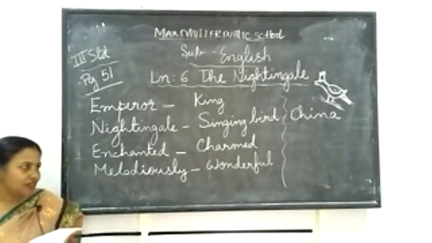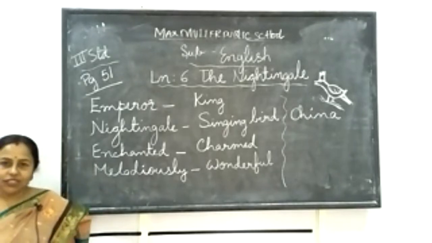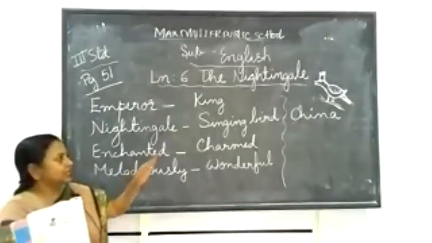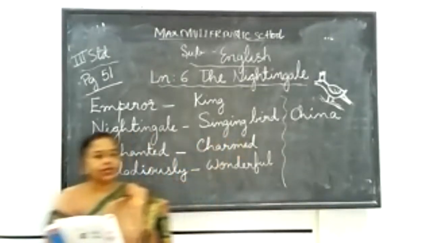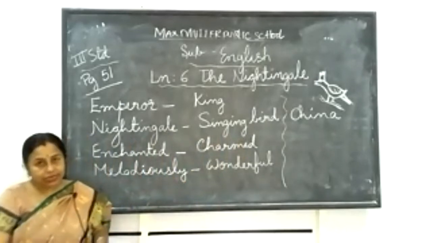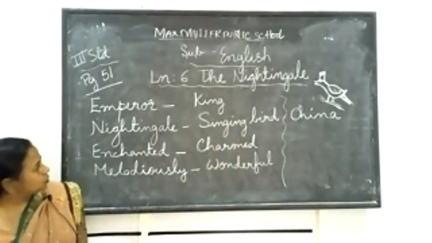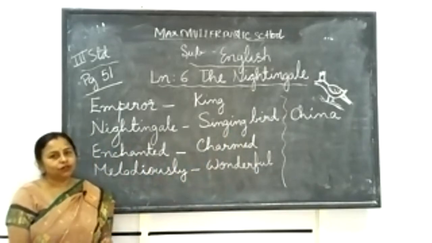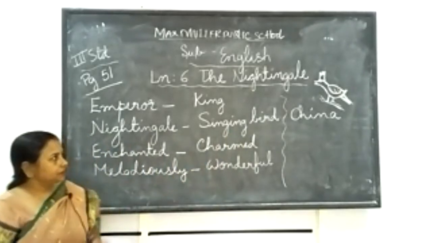Like that happened with the emperor also. So that story once again I will tell you. In another country called China, there was a palace. One emperor used to live in a big palace. Nearby there was a forest. Along with other birds, one singing bird also used to visit the palace.